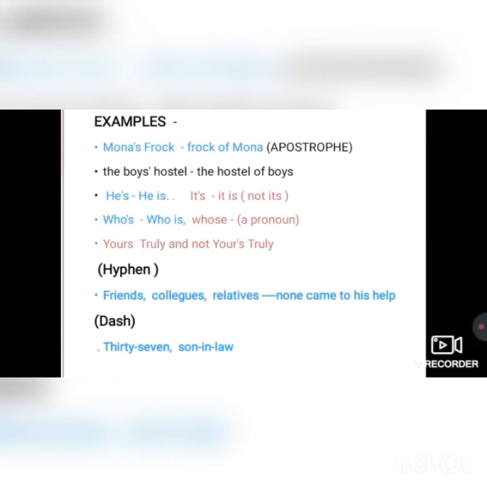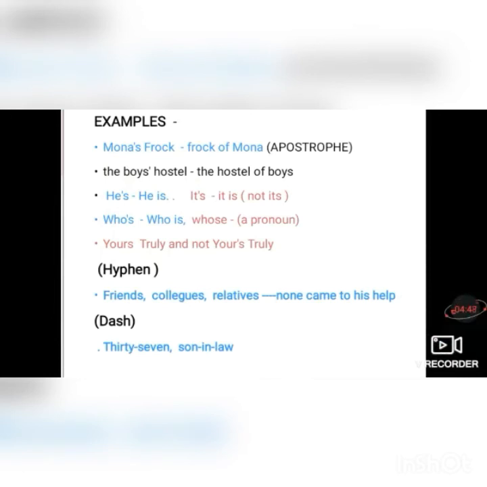All right, and then you can say who's means who is. Please do not get confused between whose and who's with an apostrophe, because their meanings are totally different. One means who is, and the second, whose, is a pronoun. Okay.